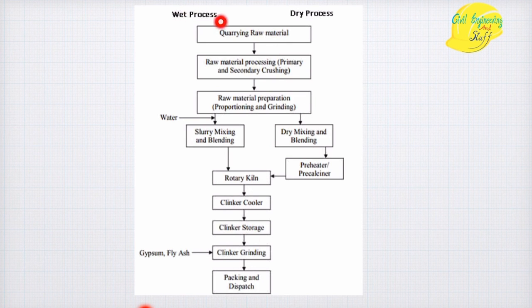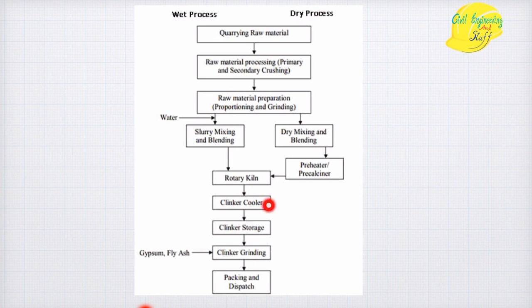In the wet process, the calcareous materials and the argillaceous materials, that is the raw materials, are combined together, and water is added. By this addition of water, a slurry is formed, and then the same procedure happens. The slurry is put in the rotary kiln at a very high temperature, combining to form clinker.